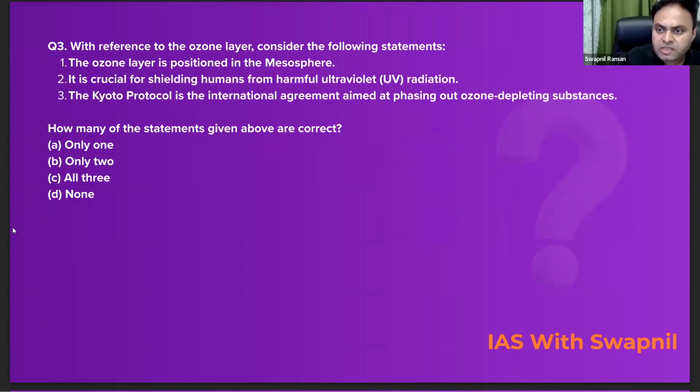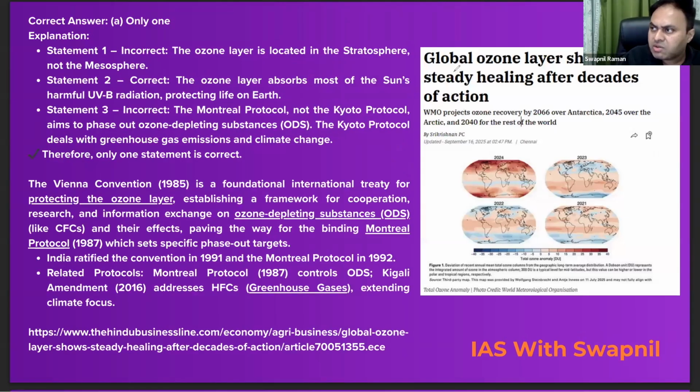Now let's move on to the explanation part. Look at this one, why we picked up this question. One article was published recently in the newspaper. So it says that global ozone layer shows steady healing after decades of action, right? So the World Meteorological Organization projects ozone recovery by 2066 over Antarctica, 2045 over the Arctic, and 2040 for the rest of the world. So this article was in news recently.